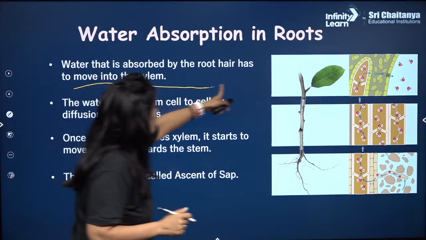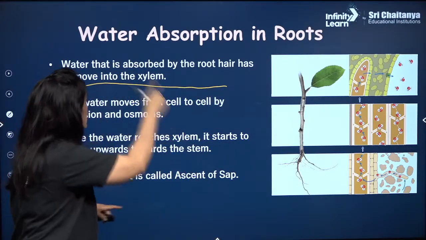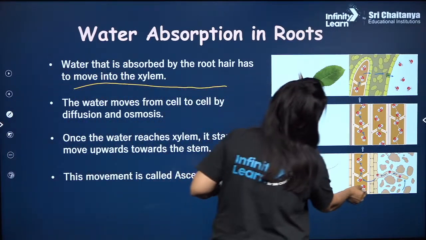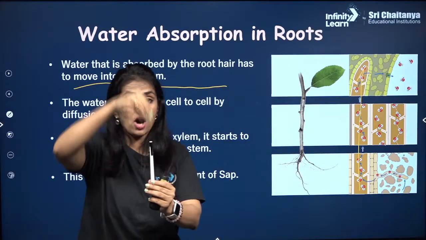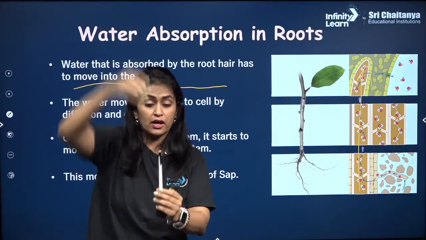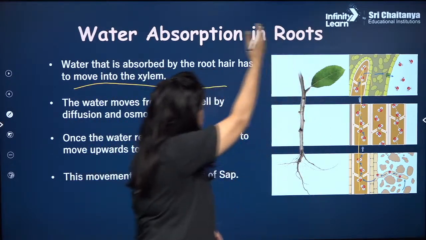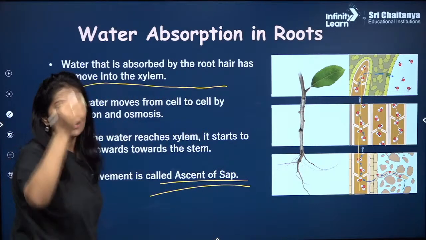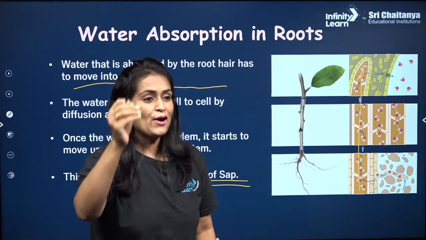So now that water is absorbed by the root hair in that manner, and then it is moved into the xylem. Once it starts to move into the xylem, we saw that xylem has tracheas. Tracheas are like straws one on top of another, one on top of another. A big pipeline gets formed, and then the water is pushed up, and that is called ascent of sap. Guys, what is biology?